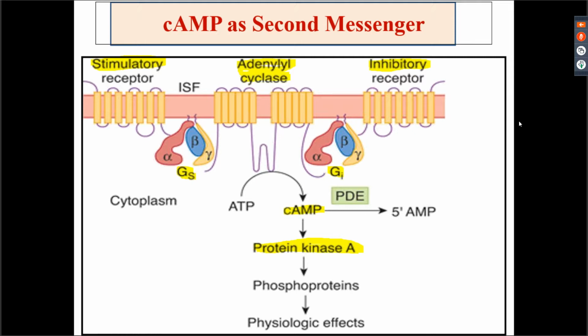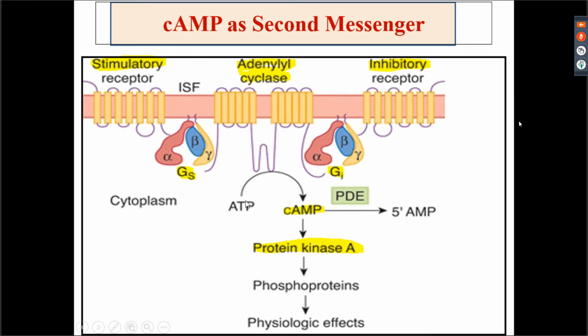How will it be activated? It will be activated by the exchange of GDP for GTP. Now, this in turn will activate the enzyme which is present in the plasma membrane. The enzyme is adenyl cyclase. Once this enzyme is activated, it catalyzes the conversion of ATP to cyclic AMP, right?